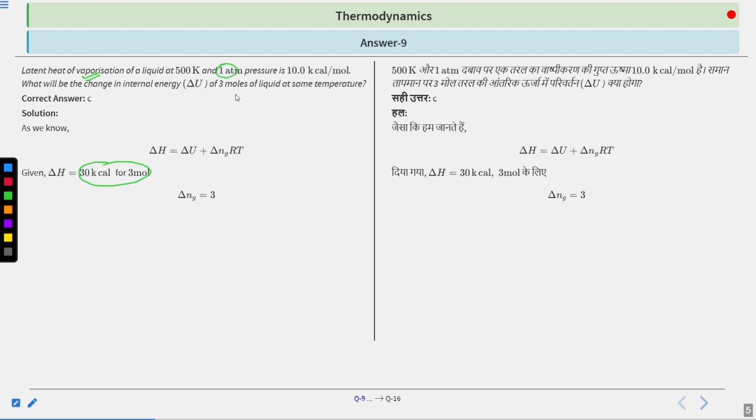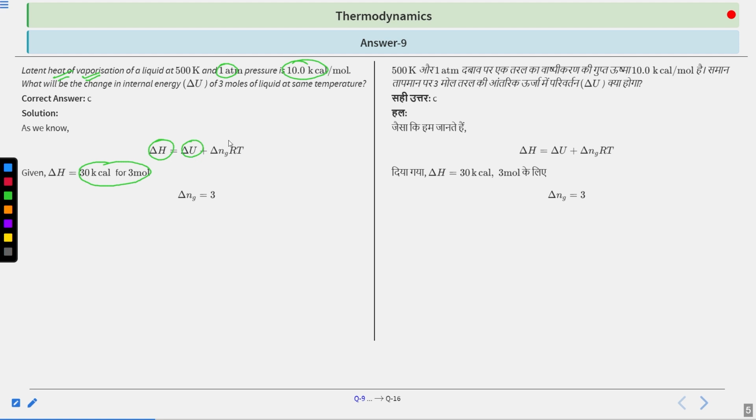It is written here also. At constant pressure, the heat that is being given here is equal to the enthalpy change. But this is given for 1 mole, 10 kilocalories for 1 mole. So we multiply it by 3. That will give 30 kilocalorie. Your delta H will be 30 kilocalorie.